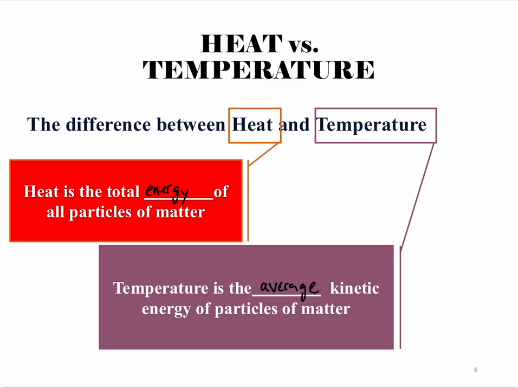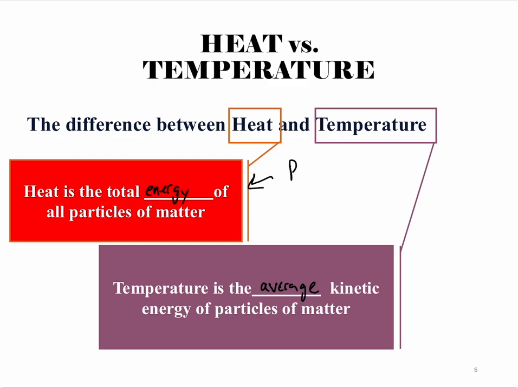So if you have all of them moving at slightly different speeds or velocities, then the temperature is represented by the average of adding up all those velocities together. So temperature is going to be related to how fast things are moving, and heat is related to all of the energy, all of the potential and the kinetic energy.